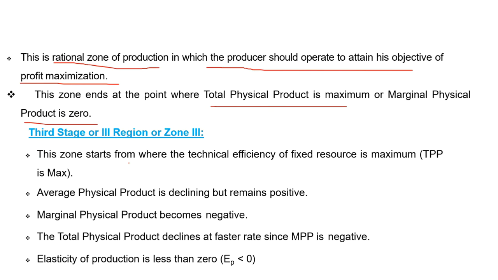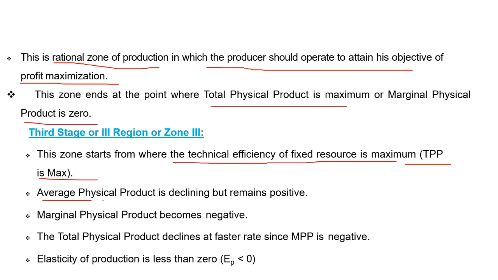Now I will explain the third stage, or third region. This zone starts from where the TPP is the maximum and MPP is 0. That means technical efficiency of the fixed input is maximum.